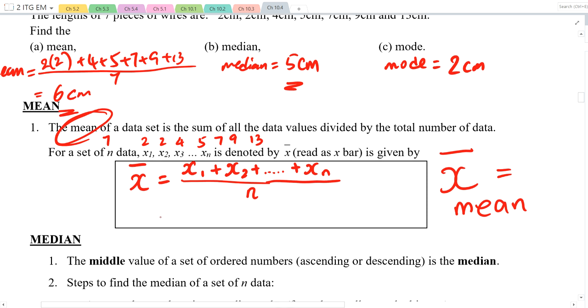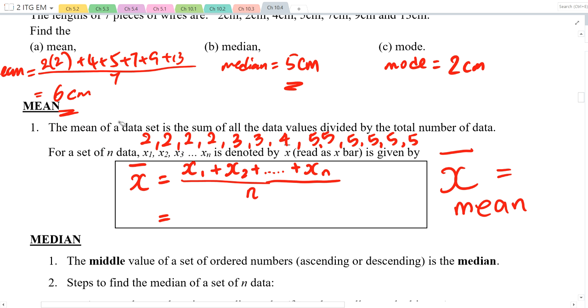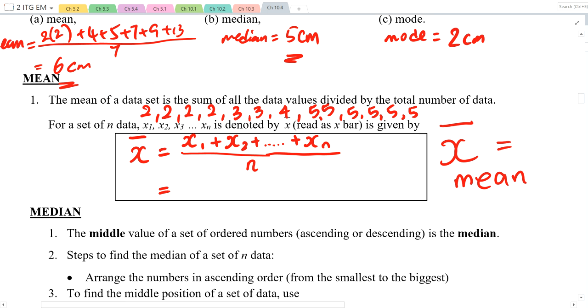Now, there is another way to write it. Suppose our data is actually 2, 2, 2, 2, 3, 3, 4, 5, 5, 5, 5, 5, 5. Suppose this is my data, and then you want to find the mean. What will you want to write? 2 plus 2 plus 2 plus 2 plus 3 plus 3 plus 4 plus 5 plus blah blah blah. Is there an easier way to do it?